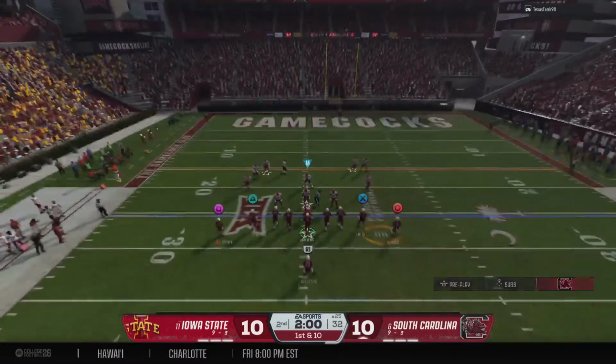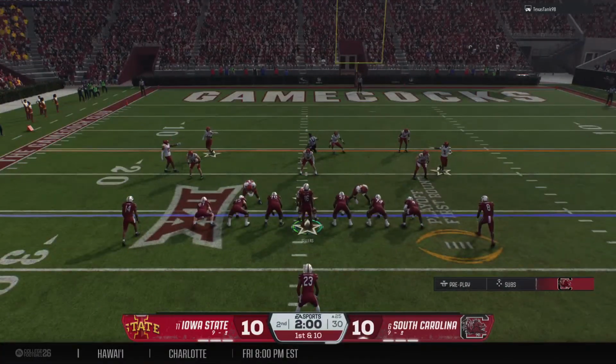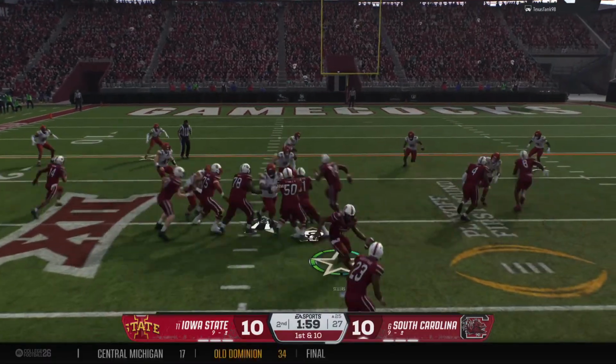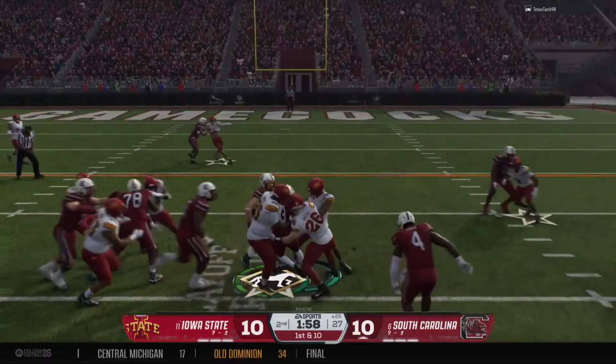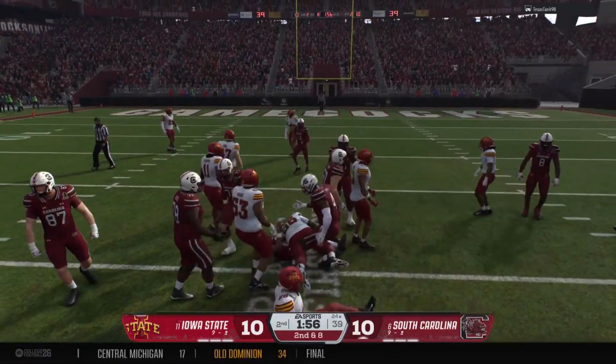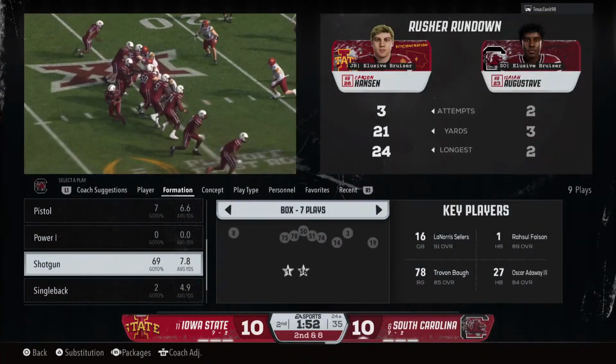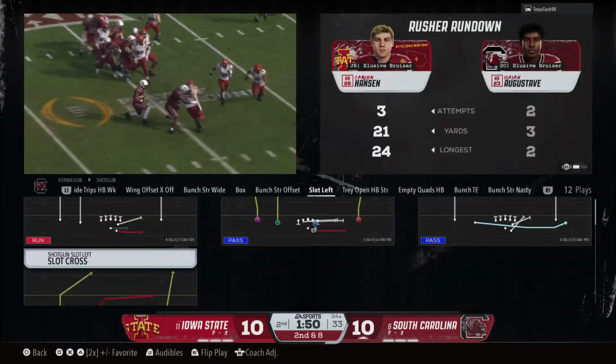The Gamecocks have 1st and 10 here. Takes the handoff, heads to the right. Love this early in the game by this defense, taking control of the line of scrimmage, not giving this back anywhere to go, and they keep him short of the 1st down.